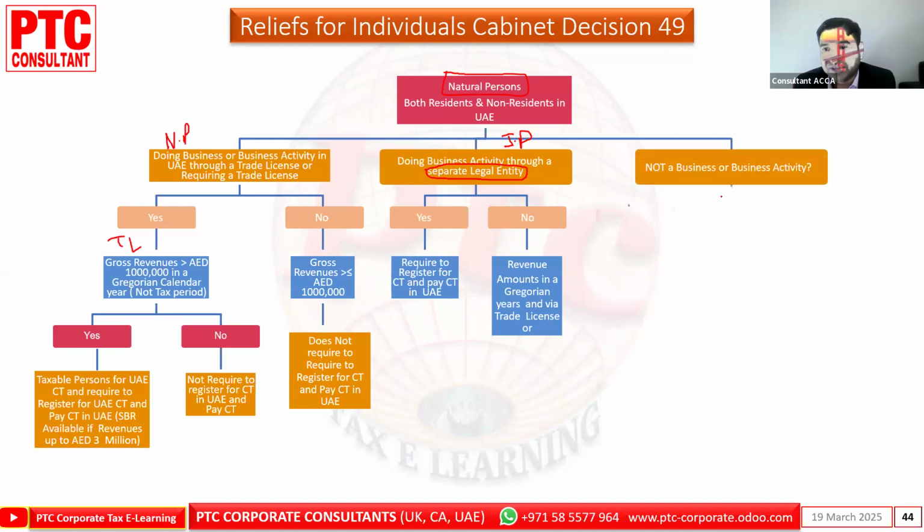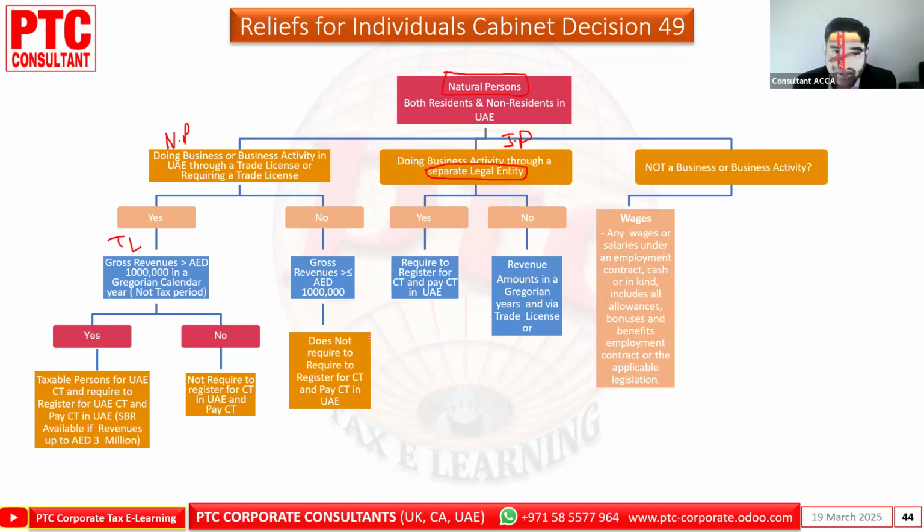Not a business or business activity. This is another part, wages. Here, the natural person is earning income that is not a business or business activity. Wages, employment, any salary and wages under an employment contract, cash or in kind, including allowances, bonuses, benefits, employment contracts, or applicable legislation. So this will be out of scope.